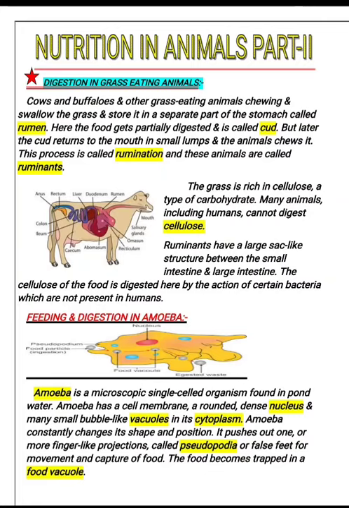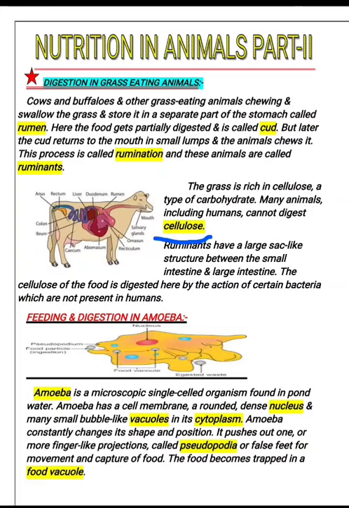The grass is rich in cellulose, a type of carbohydrate. Many animals, including humans, cannot digest cellulose. So here the word cellulose is written. Cellulose serves many functions, including connecting cells to form tissues. Cellulose is the main substance that makes up the cell walls and the fibers of plants.